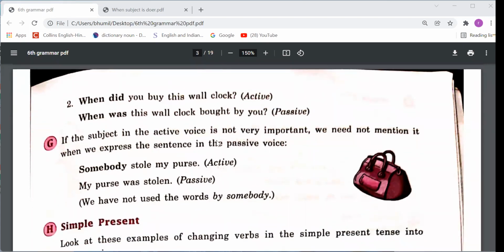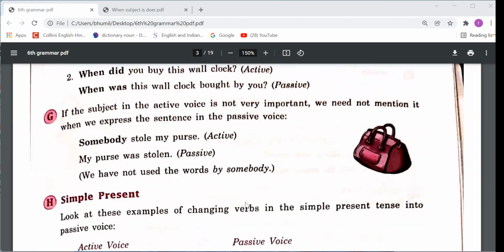If a subject in active voice is not very important, we need not mention it when we express the sentence in the passive voice. So sometimes it happens, dear students, the doer is not important. So that time we can remove the doer, or it is understood. That time also we can remove the doer. Like, somebody stole my purse is an active voice sentence. My purse was stolen. So we haven't written by somebody or someone. Why? Because that's understood. That is not important. That's why we have skipped it, right? We have not used the words by somebody. It's very simple.